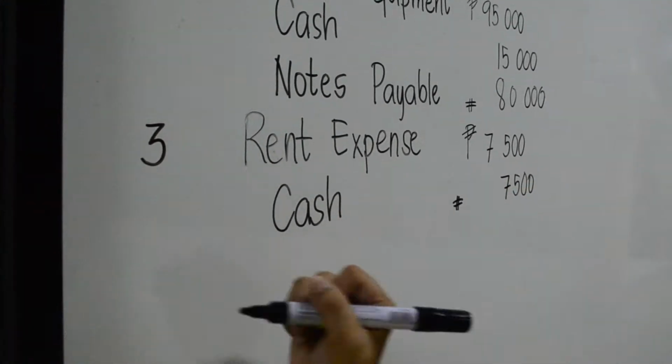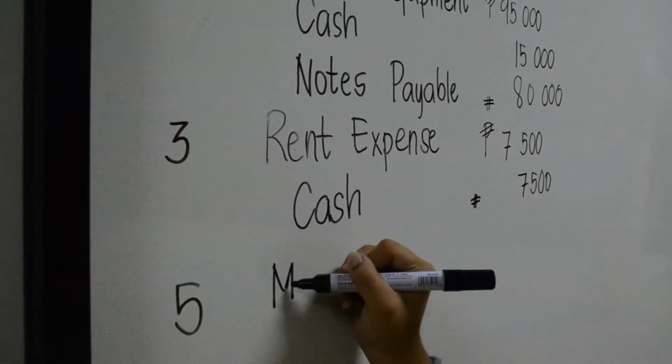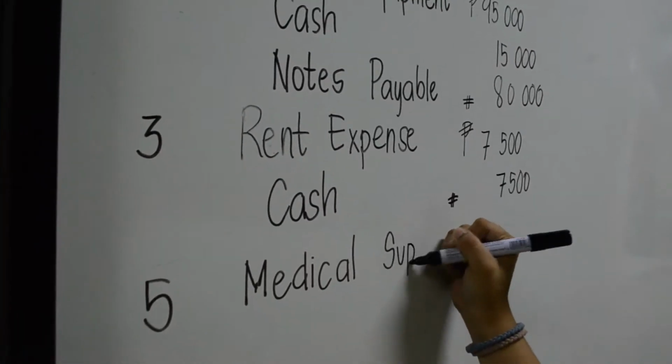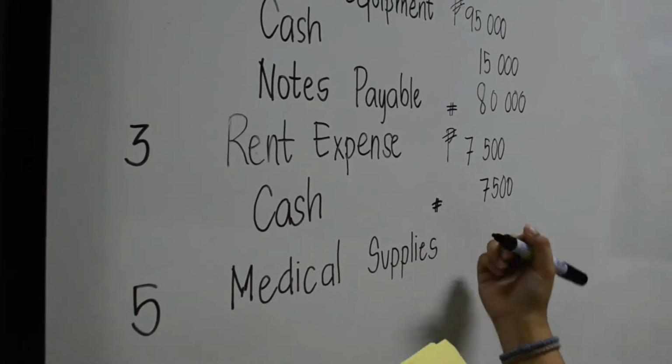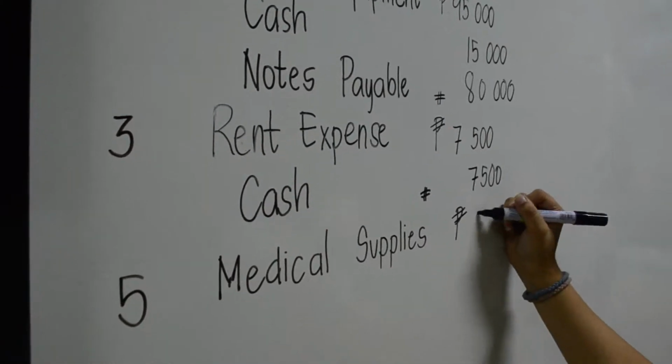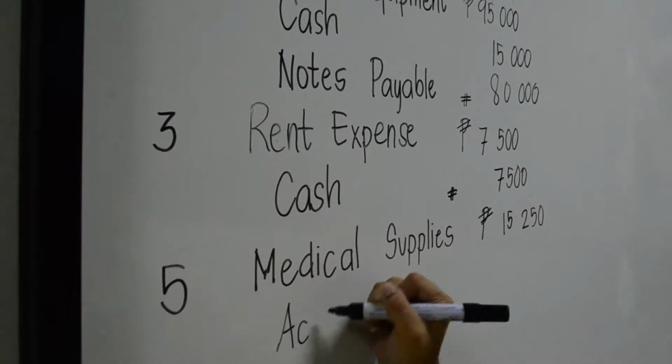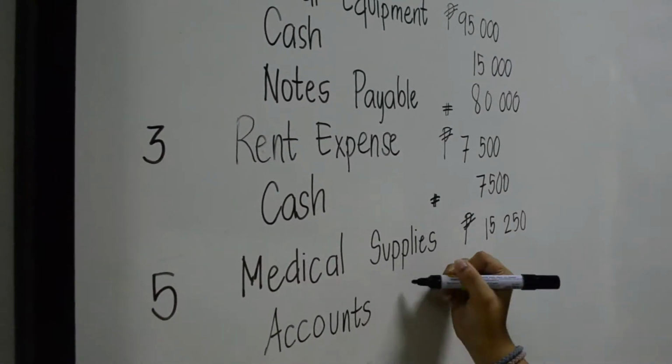On March 5, the company acquired medical supplies from Suiza Medical Supply Company on account, amounting to 15,250. So we record medical supplies on the debit side and accounts payable on the credit side.